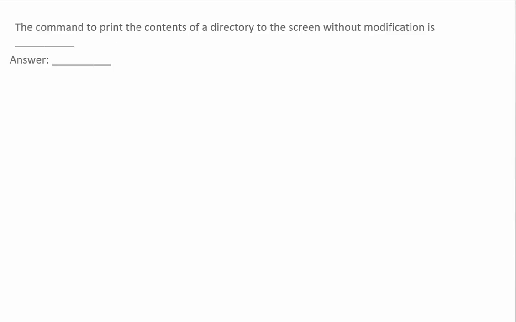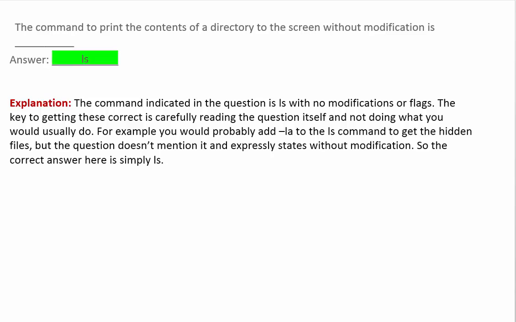Here's the question. The command to print the contents of a directory to the screen without modification is the command blank. The command indicated in the question is ls with no modifications or flags. The key to getting these correct is carefully reading the question itself and not doing what you would usually do. For example, you would probably add -la to the ls command to get the hidden files. But the question doesn't mention it and expressly states without modification. So the correct answer here is simply ls.